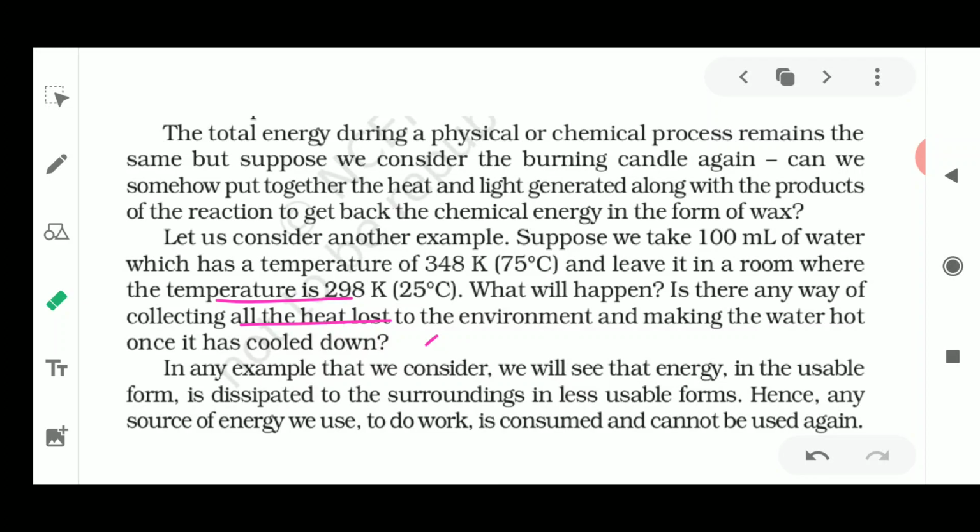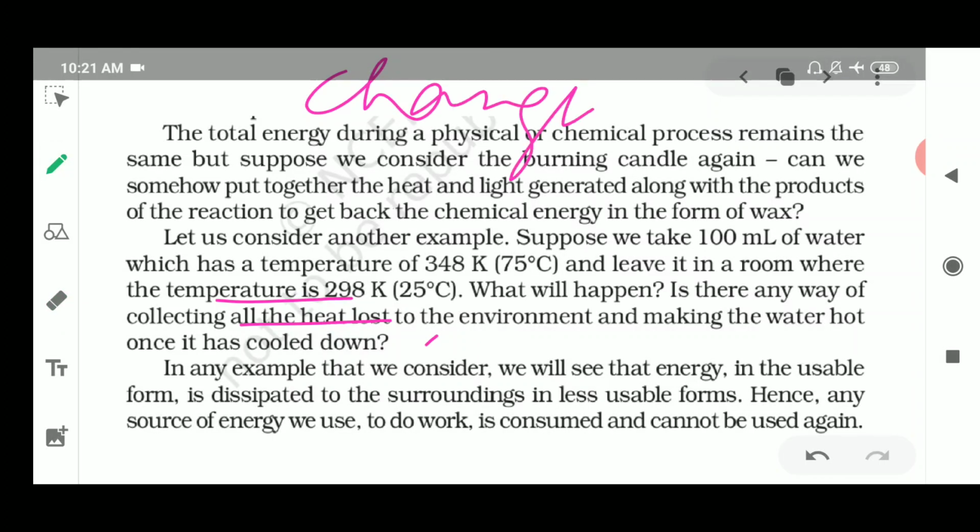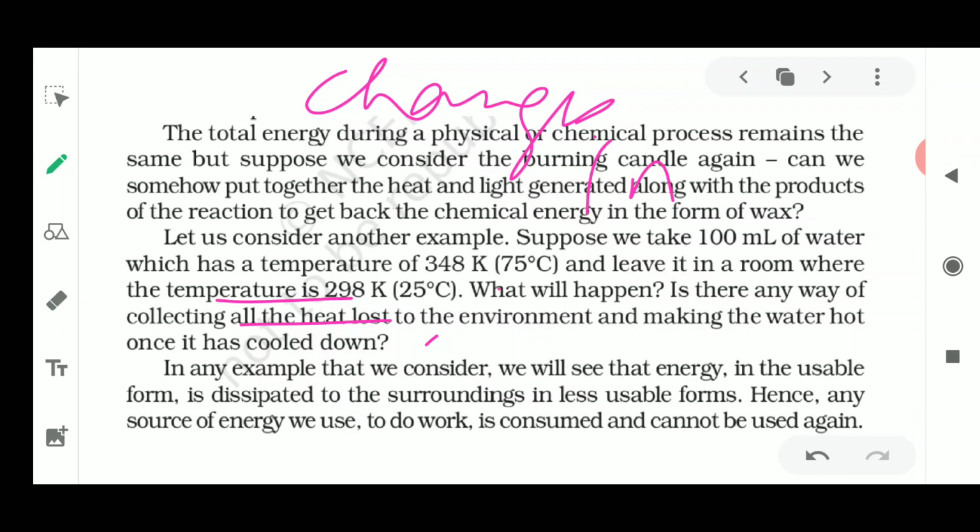Okay, so we are going to see the changes in the energy, where chemical energy is being converted into another form of energy, or the energy present in the water is converted into another form of energy. So this is how we are going to see the types of changes.